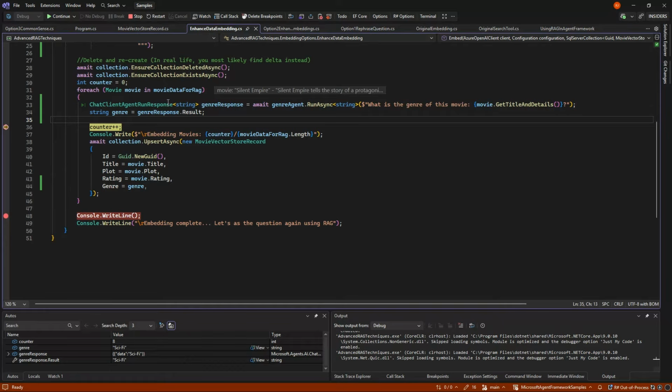So the embedding part now becomes more expensive, but that might be a one-time thing. A movie won't change too much, but if you have very fleeting data that changes all the time, this might not be a good idea because this is more expensive than the embeddings. But let's have it run its course here.